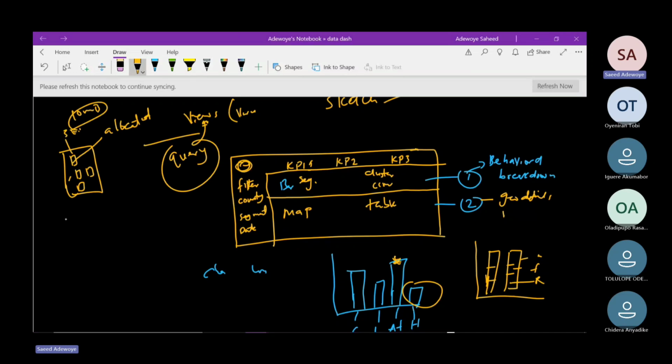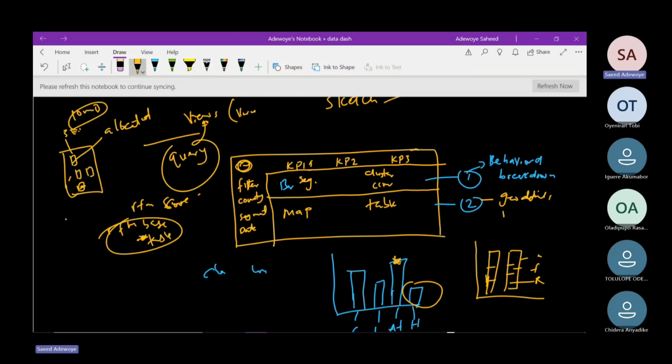Take for instance the view that we created. Let's say we tampered with the data in the table that we created the view from. We created this RFM score view from RFM base, right? RFM base is our table, while RFM score is our view. Let's say we tampered with this base, which is the table that includes our data.